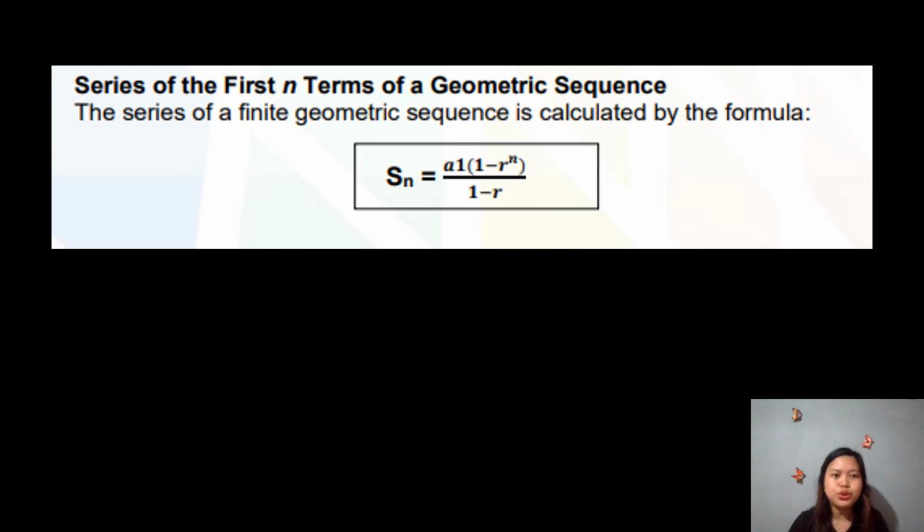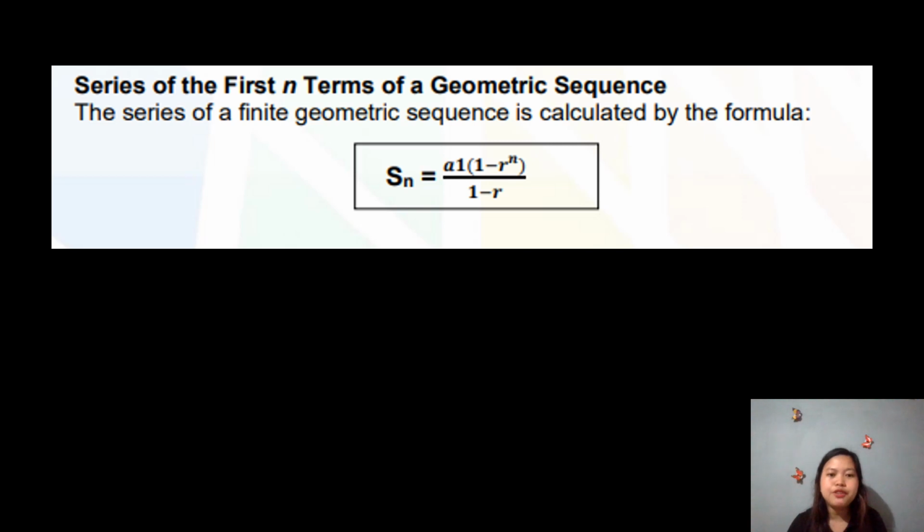Now let's go to the series of the first n terms of a geometric sequence. It is the same as in arithmetic, but of course the formulas are different. We are still looking for the series, or the summation, of the first n terms of a geometric series.